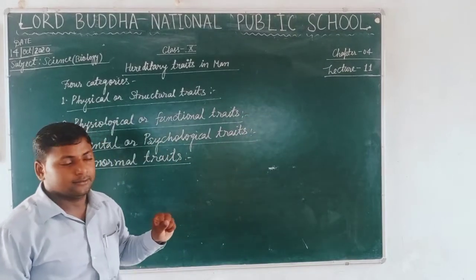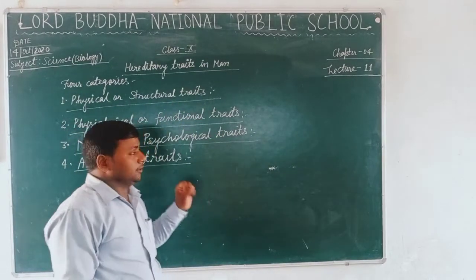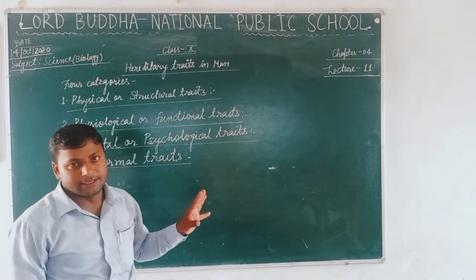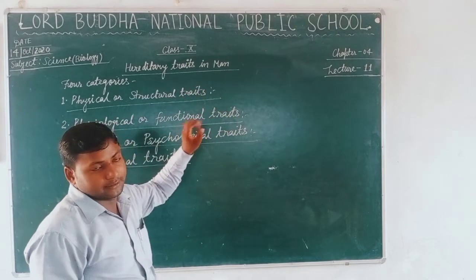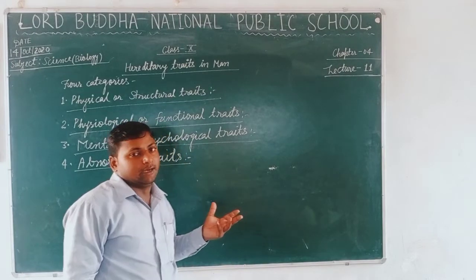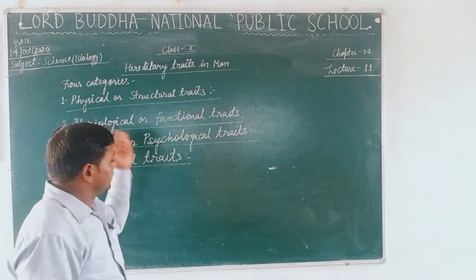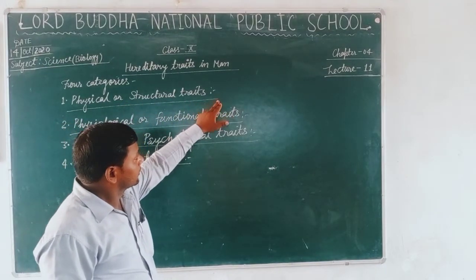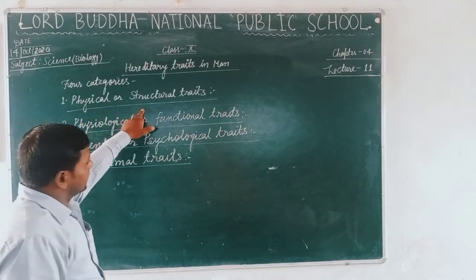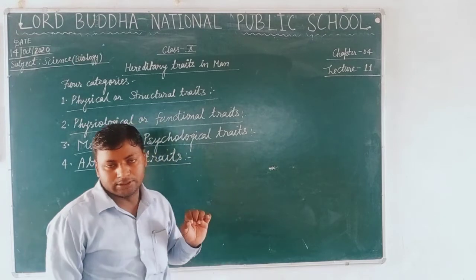As the name suggests, this category includes traits related to the structural organization of the species, such as, here talking about man, the shape, size, and structure of various organ systems like eyes, ears, nose, and similar characteristics. For example, someone's ear lobes are jointed and someone's ear lobes are free.